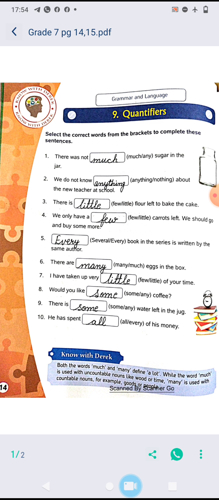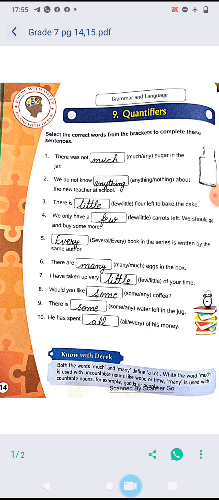We only have a dash, few or little, carrots left. We should go and buy some more. We only have a few carrots left. You know what is carrot? Gajar. We should go and buy some more.